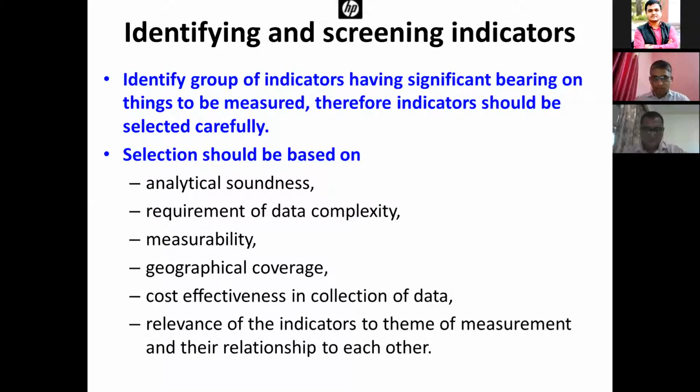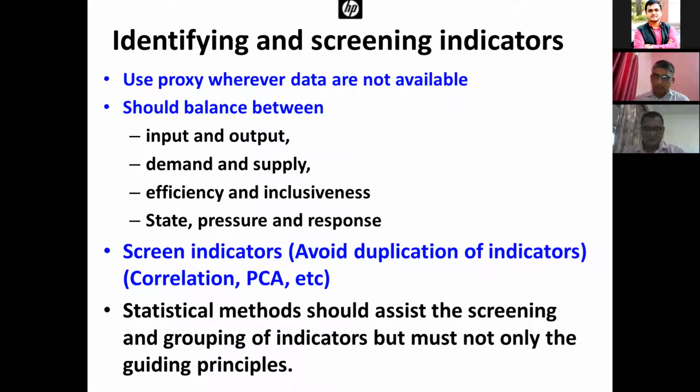Relevance of the indicator to the theme of measurement and its relationship with the other indicators matters. Once we have selected some indicators, that also will determine the selection of further indicators. There should not be any duplication of indicators. Wherever an indicator is not available, we should not leave that; we should capture it using proxy indicators. I will come later to how we can capture this through proxy indicators.